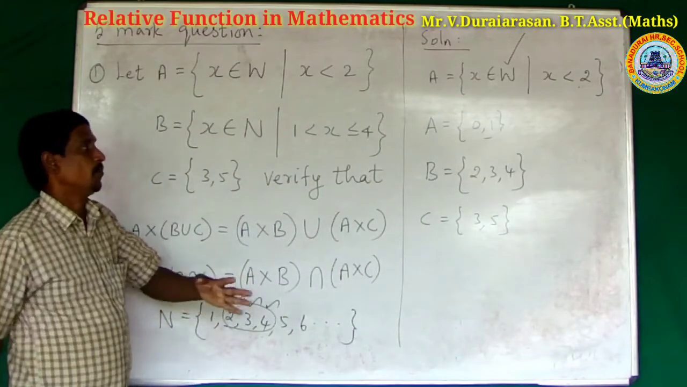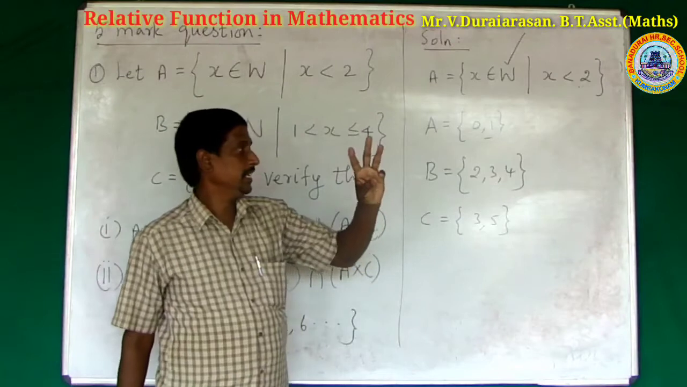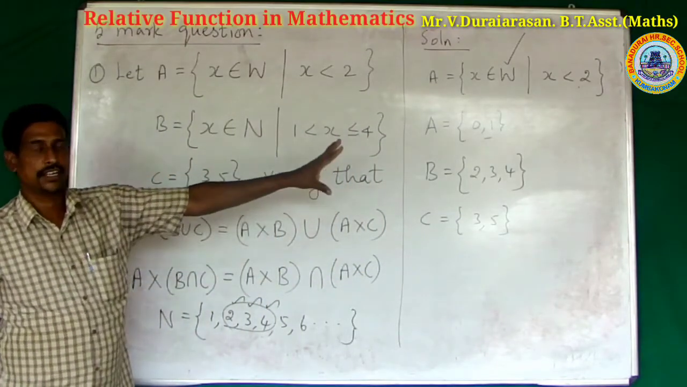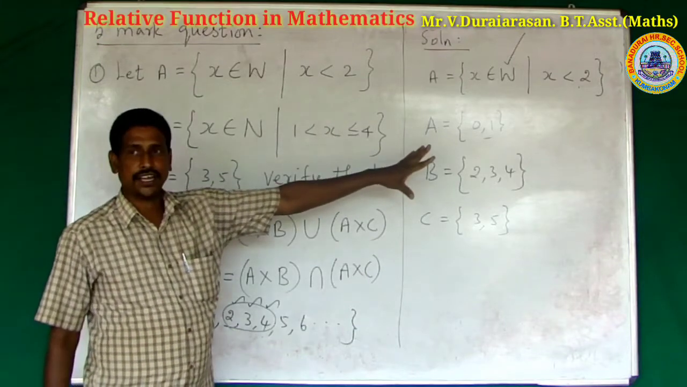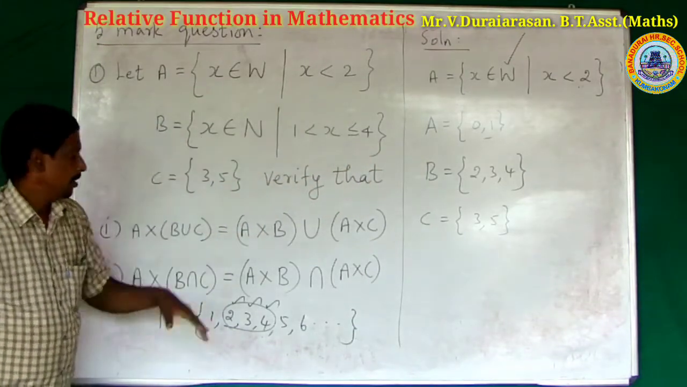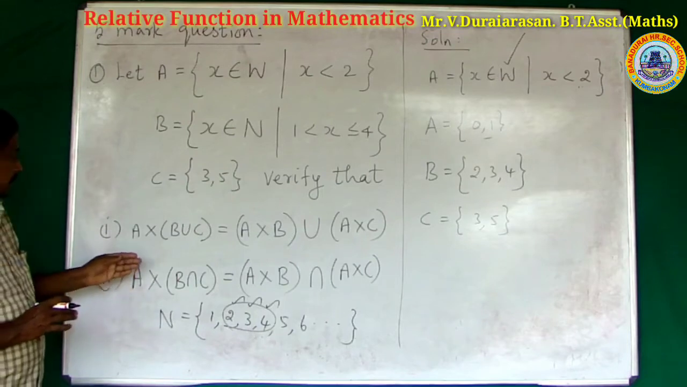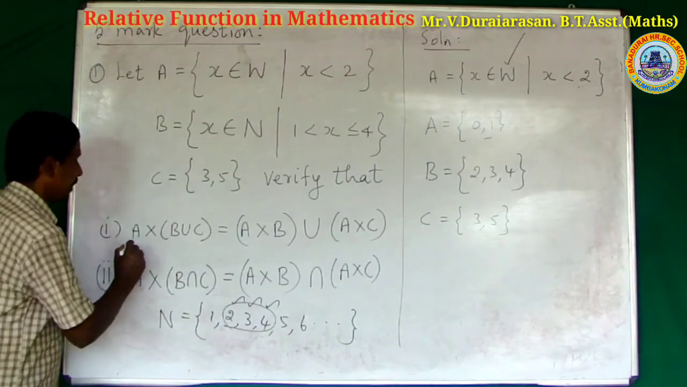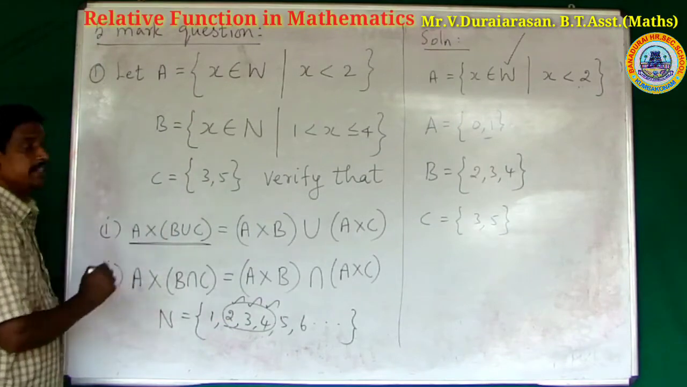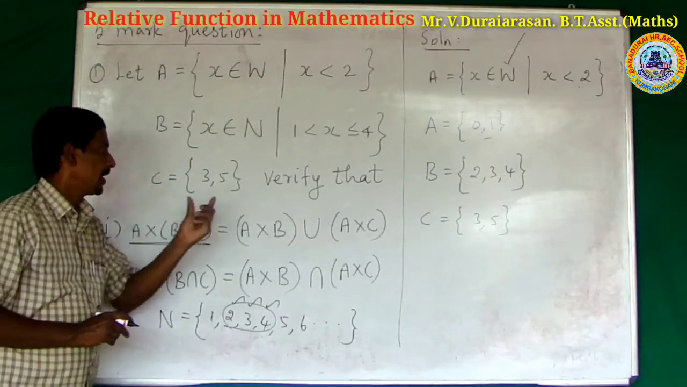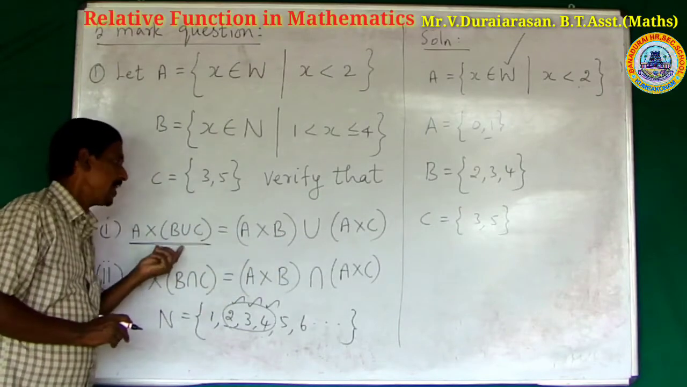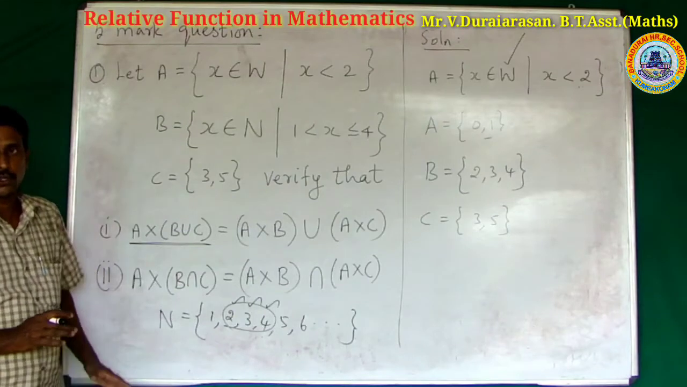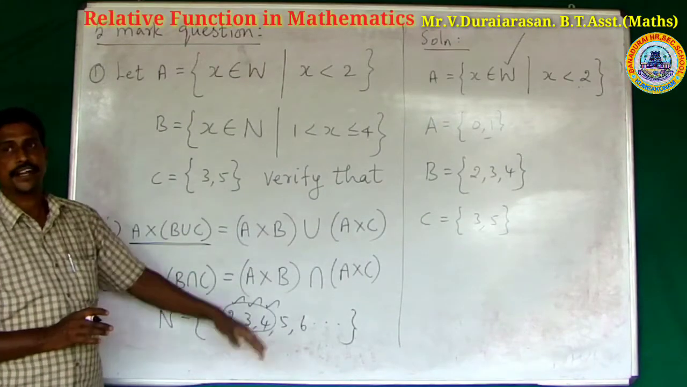You get 1 mark. First to find the set A and B and finally C. There are 3 sets. Write on the board. What is the question, sir? The first question, A cross B union C. Verify that left hand side and right hand side are equal. To prove left hand side and right hand side.